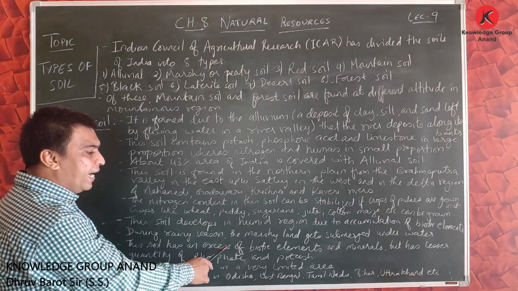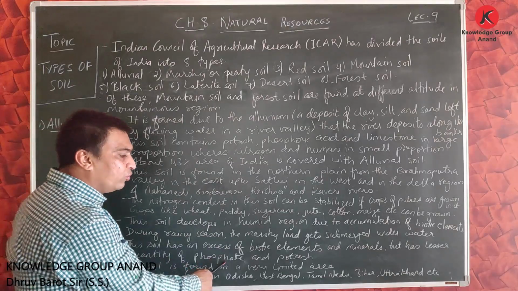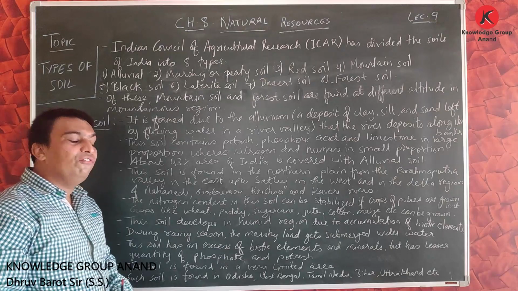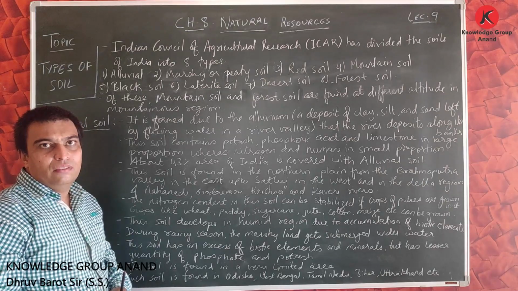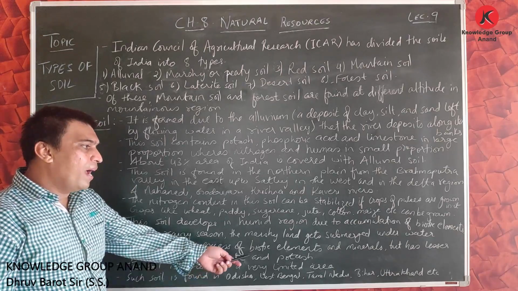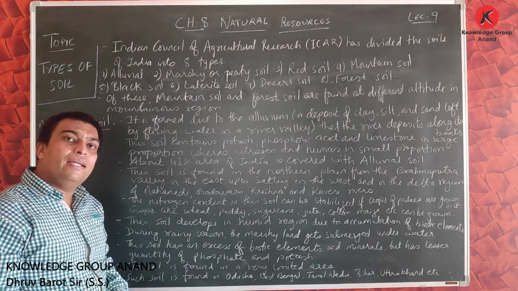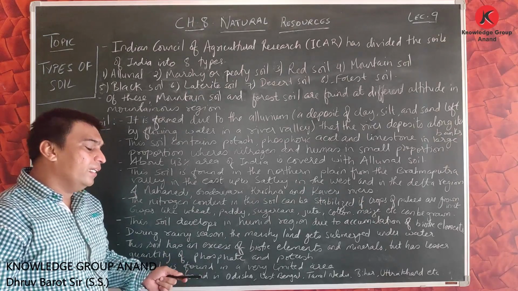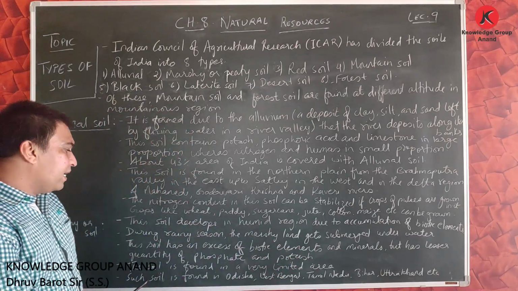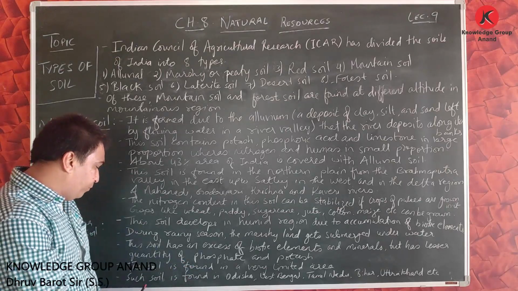This soil has an excess of biotic elements and minerals but has a lesser quantity of phosphate and potash. As more water stabilizes here, the biotic elements and minerals are present in larger quantity, while a smaller quantity of phosphate and potash is seen in this type of soil.